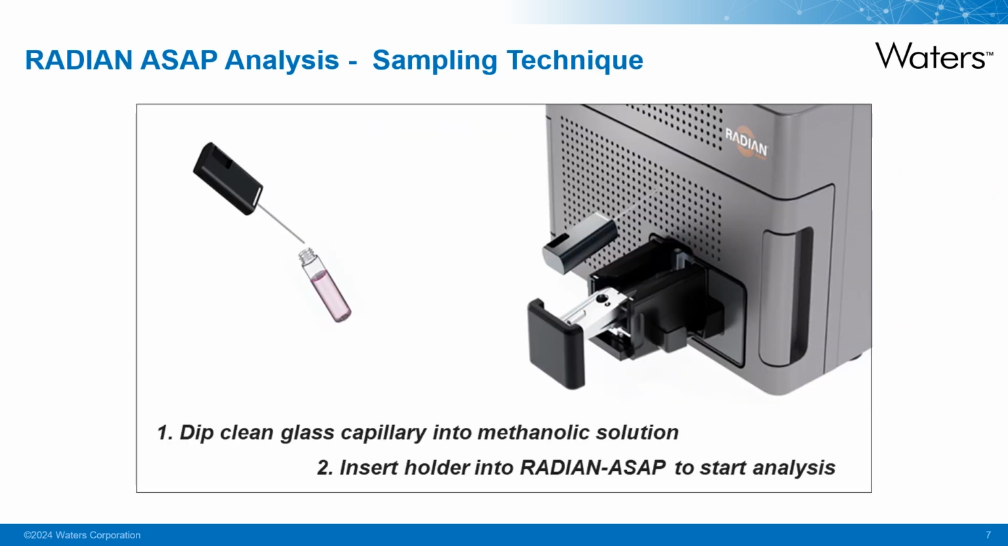For the analysis of the samples, a dipping technique is used, where for each sample a new glass capillary is selected and cleaned using the Radiant inbuilt automated bake-out function. The cleaned capillary is then held just below the surface of the liquid, approximately 1 centimeter for 5 seconds. After this, the capillary is then placed into the ASAP source, which automatically triggers data acquisition.